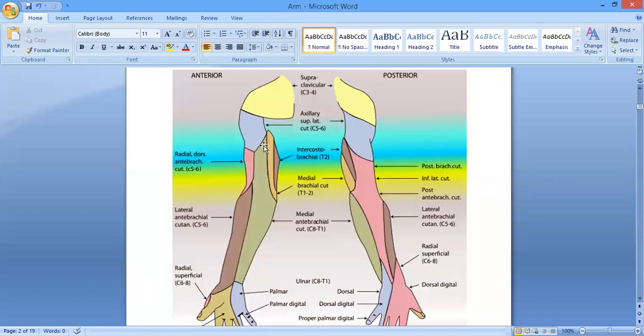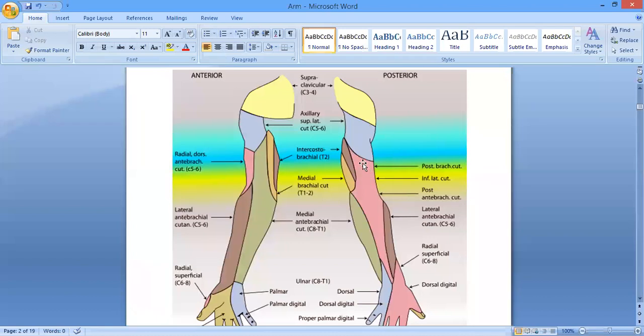So the medial cutaneous nerve of the forearm, as it originates, gives a small branch which is just going to travel and supply the skin over the biceps muscle. So this narrow strip on the anterior aspect of the arm, the skin which covers the biceps muscle, is supplied by the medial cutaneous nerve of the forearm. Is it clear? Okay.